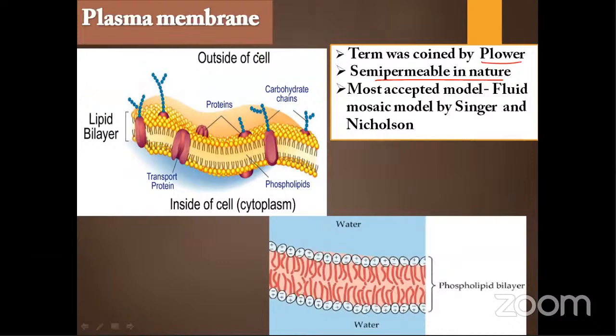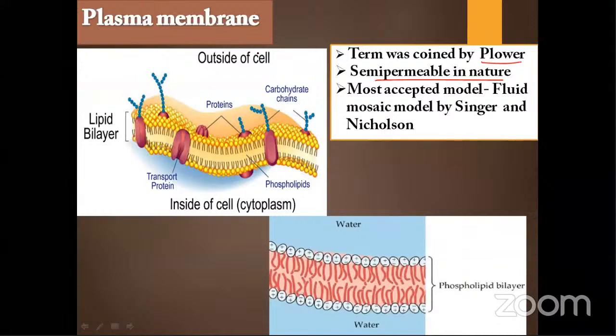Daniel and Dufson proposed the trilamellar model or sandwich model. This is the first trilamellar model, and they mentioned that a bilayer of lipid lies between two layers of protein. So proteins are present outside and lipids are present inside. Like that, he stated the model. Okay, and the fluid mosaic model, you don't remember. Okay, no problem. The next model is the unit membrane model, which was proposed by Robertson.